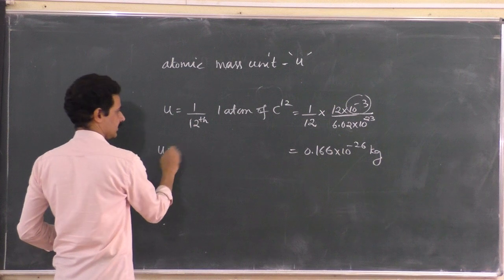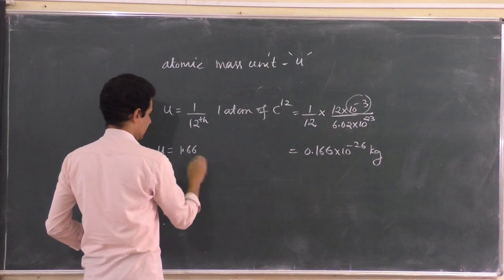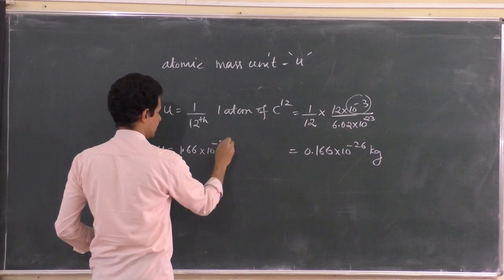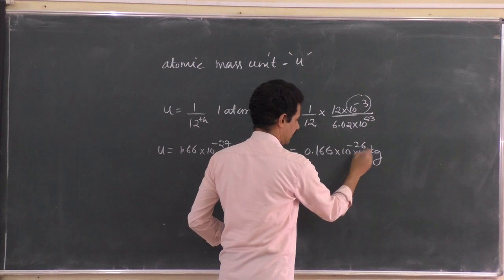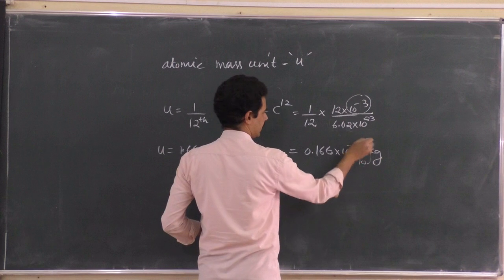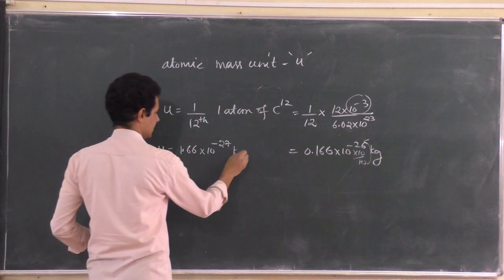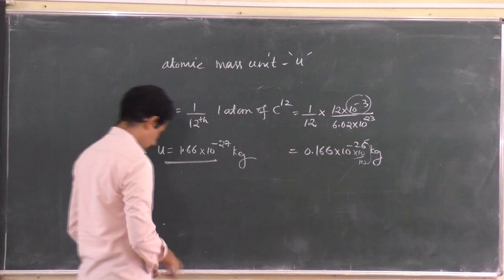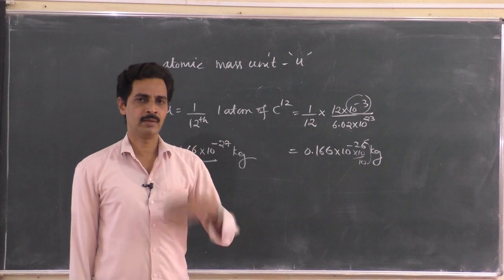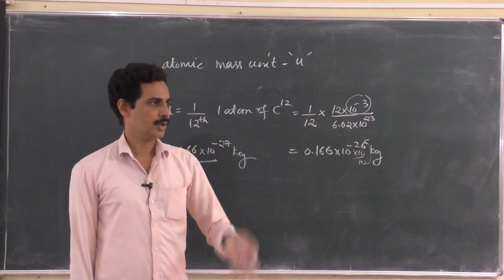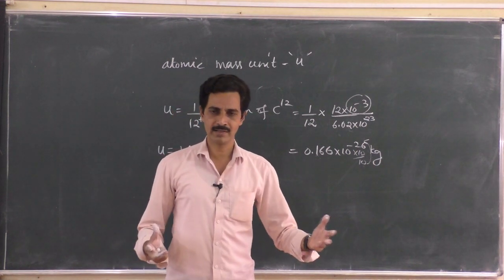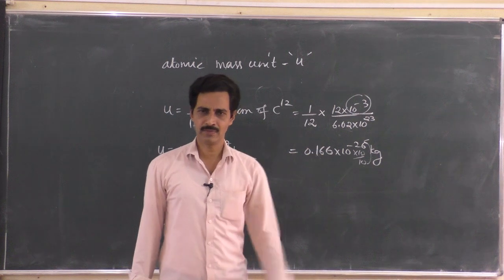So this atomic mass unit is 1.66 into 10 to the power minus 27, because I have to multiply by 10 and divide by 10. Multiplied by 10 will make it 1.66, divided by 10 will make it 10 to the power minus 27 kg. This is the atomic mass unit, right? So this is the convenient unit. We express it as 1 atomic mass unit, 2 atomic mass unit, 1U, 2U, 10U and so on. When a nuclear fission occurs, so many U's of mass is lost and it is converted into energy. So that becomes very easy.